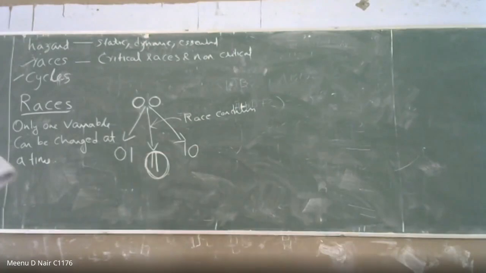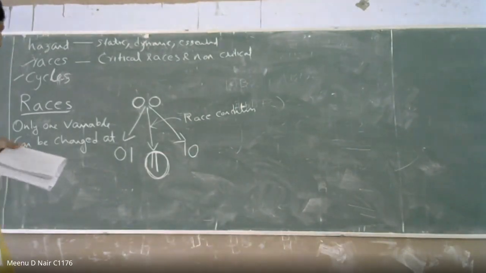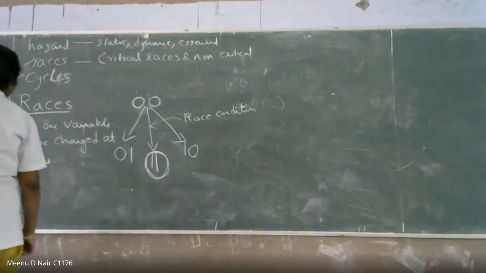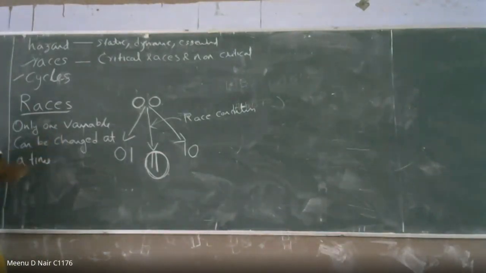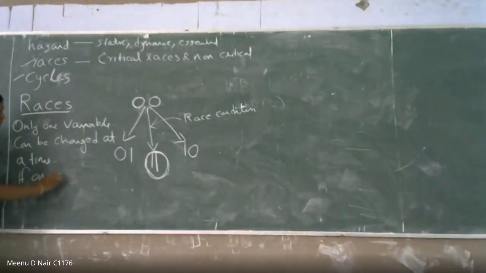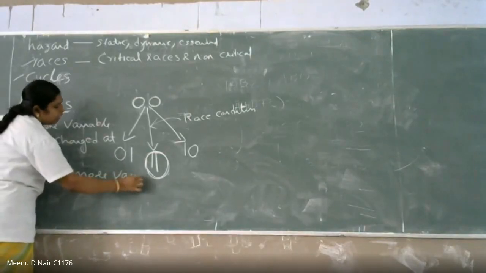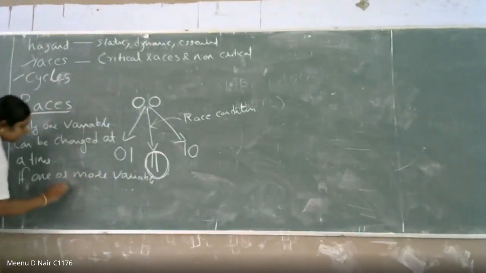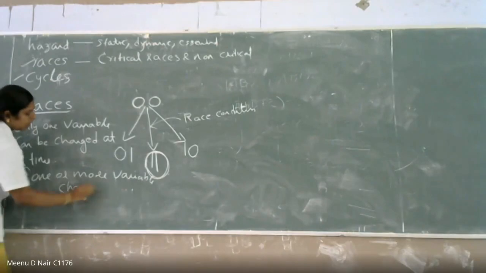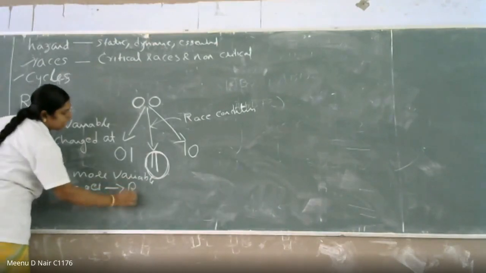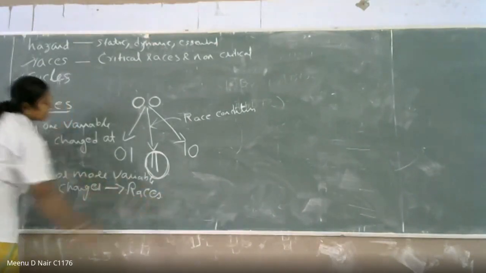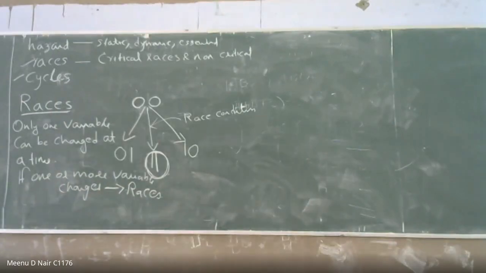When two or more variables change in response to an input, that is called a race. Only one variable should change at a time. If two or more variables change, we can call it a race condition. Okay, so you understood what races are?